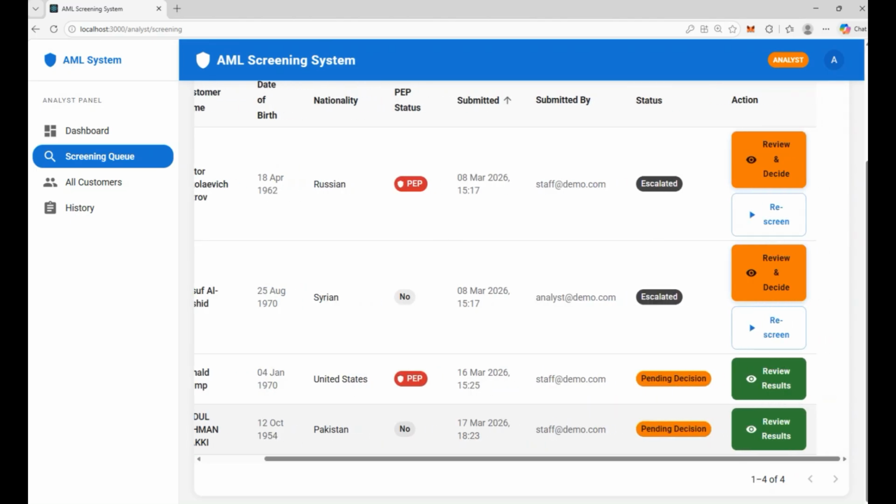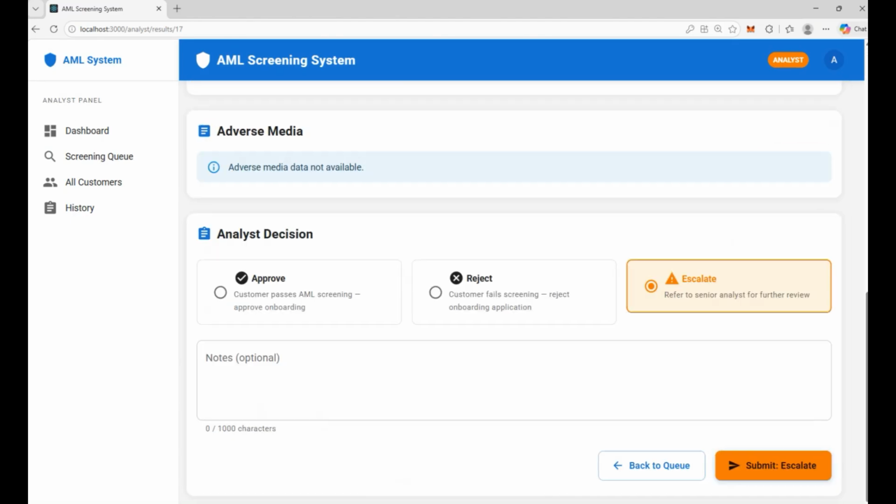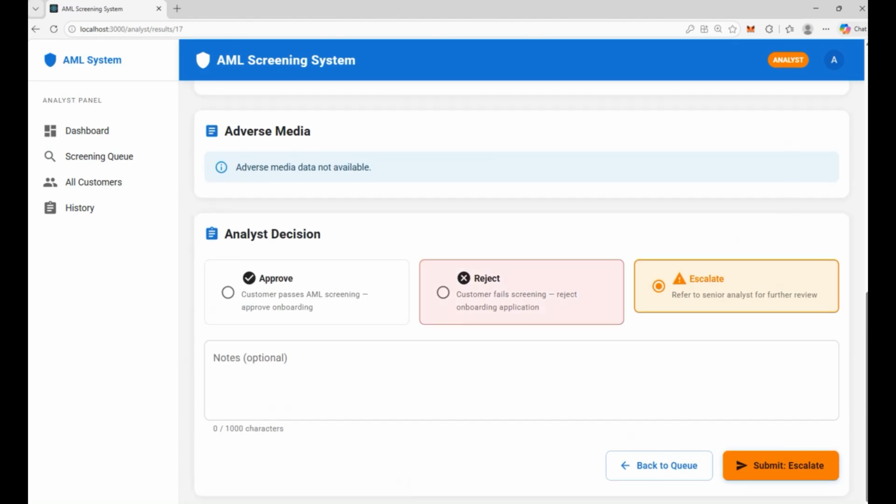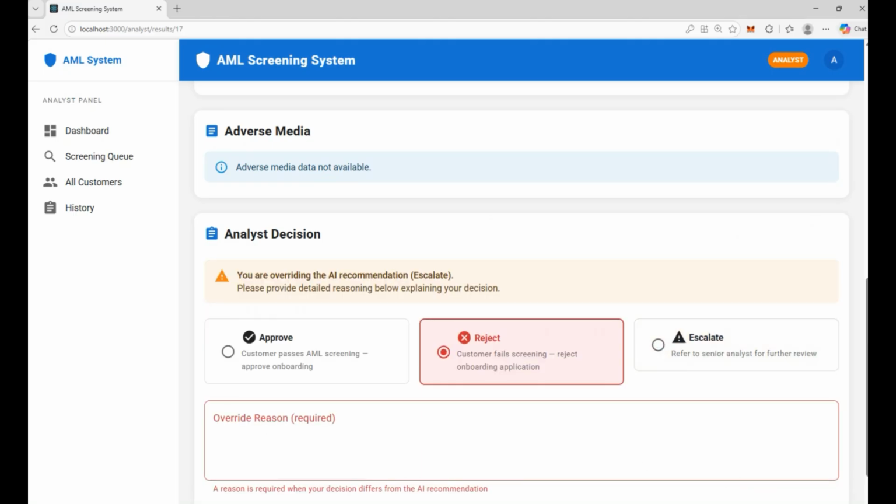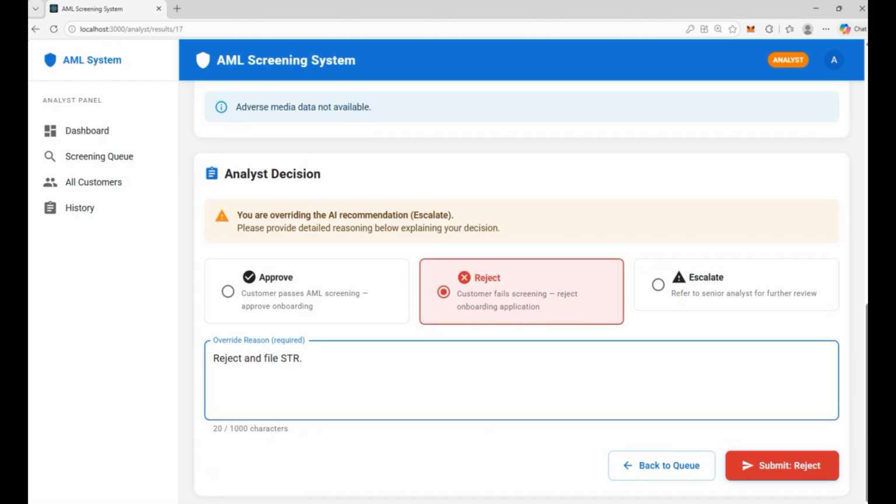Now let's look at another customer. So we can reject it, escalate it, or approve it. So for this case, we are going to reject by giving a certain reason. Reject. So for example, I have made this prototype very simple just to give you an example of how an AI agent can be used in the AML screening process.